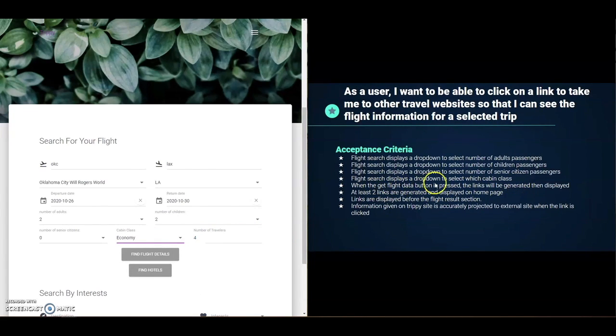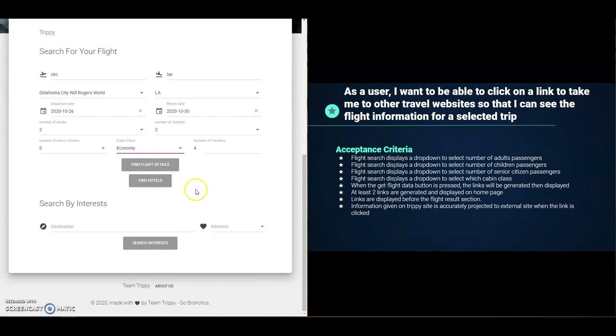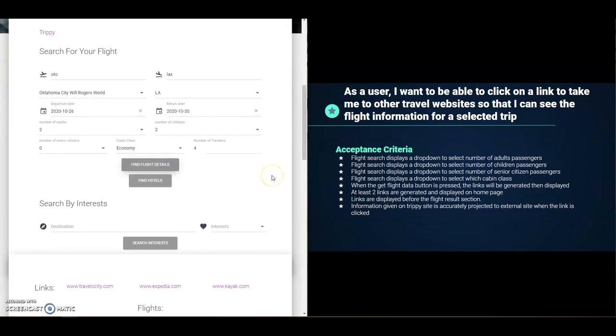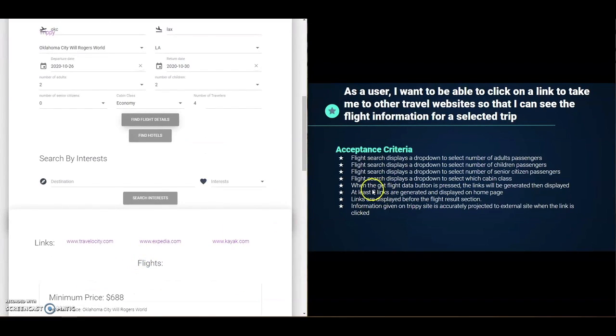When the Get Flight Data button is pressed, the links will be generated, then displayed. So that button is here. We'll press it, and these links are generated and displayed. At least 2 links are generated and displayed on the home page. Here there are 3 links shown.